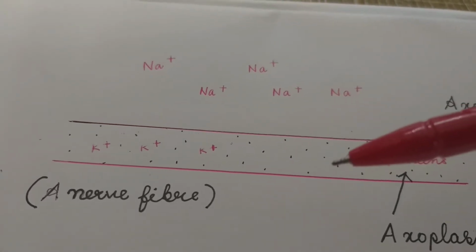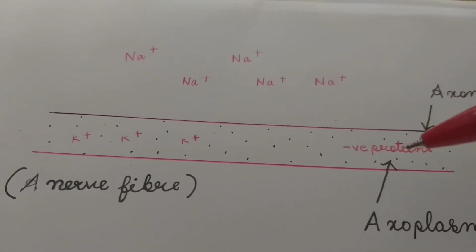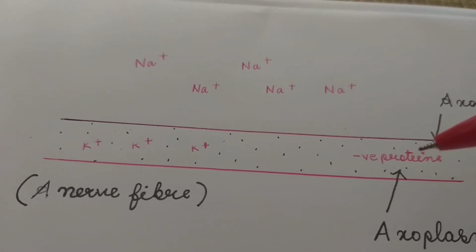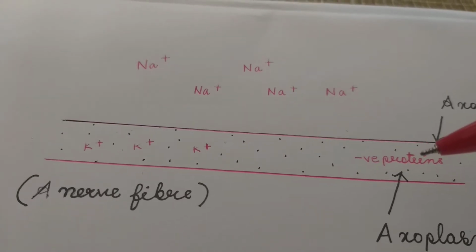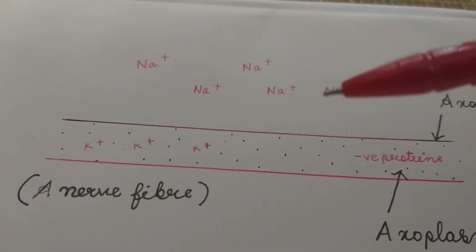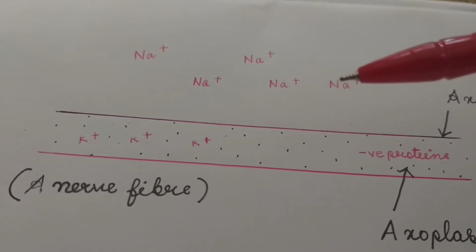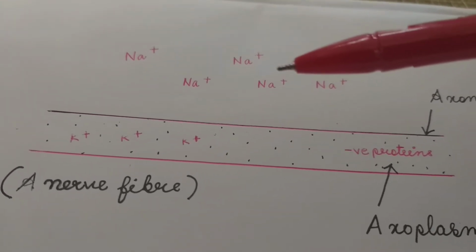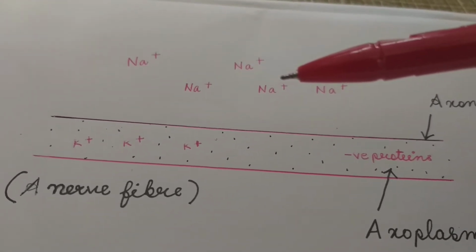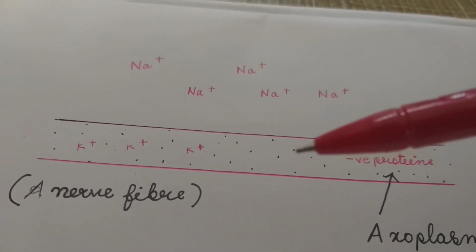So inside, the amount of negatively charged proteins is more compared to outside, and outside the nerve fiber, the proportion of positive charge is more compared to inside.